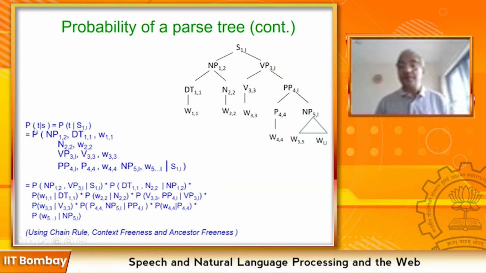The probability of the tree, given the sentence, is composed of the joint probability of noun phrase, determiner, word, noun, word, verb phrase, verb, word, preposition phrase, preposition, word, noun phrase, word.